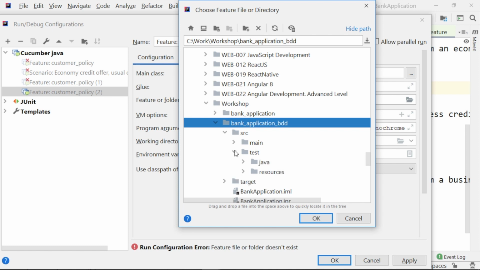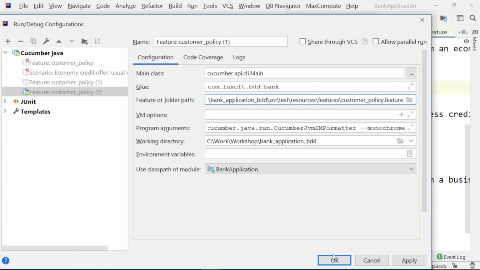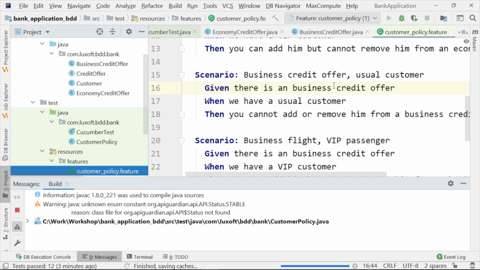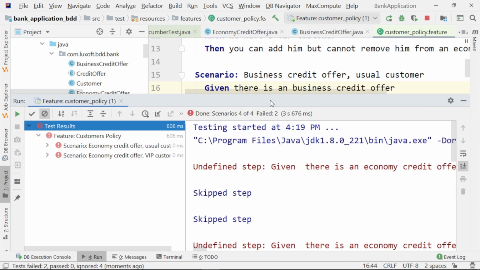It is exactly the feature file that we have just seen, the customer policy feature. Let's try to run this now.